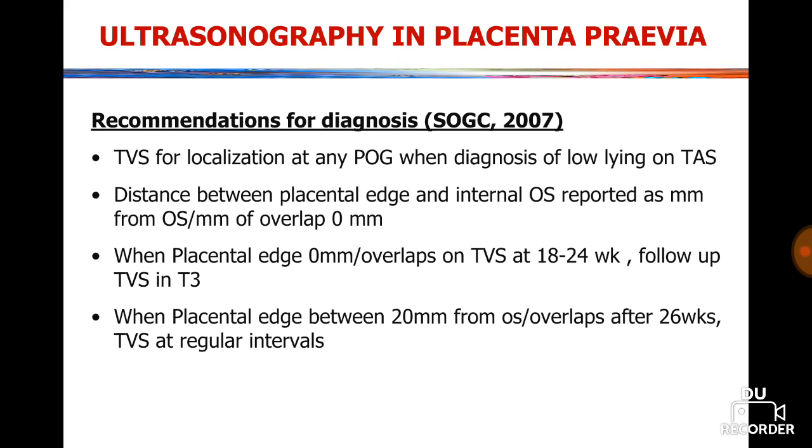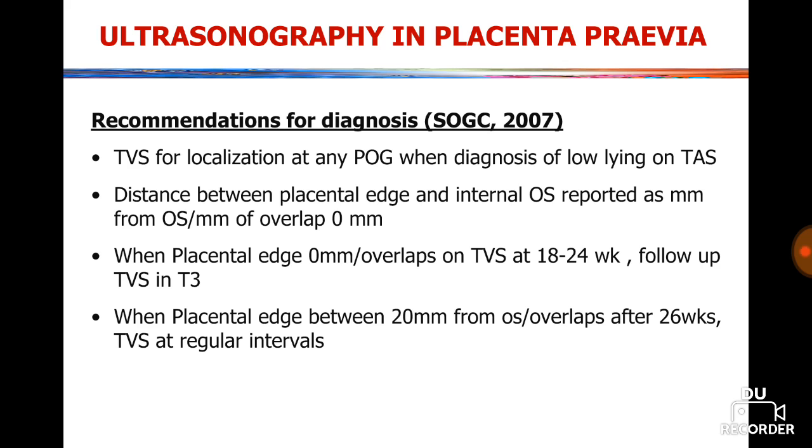What are the recommendations for diagnosis of placenta previa with ultrasonography? TVS for localization at any gestational age when diagnosis of low-lying placenta was made on TAS, with the distance between placental edge and internal os reported in millimeters. When the placental edge overlaps on TVS at 18 to 24 weeks, then follow-up scan in the third trimester.